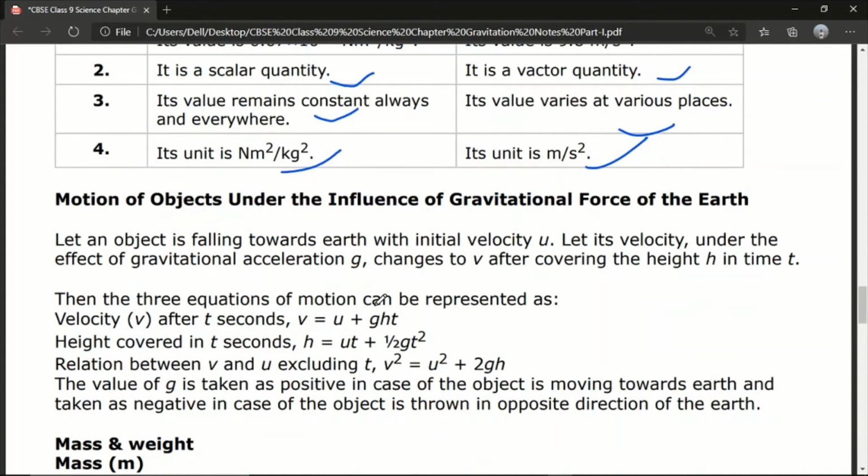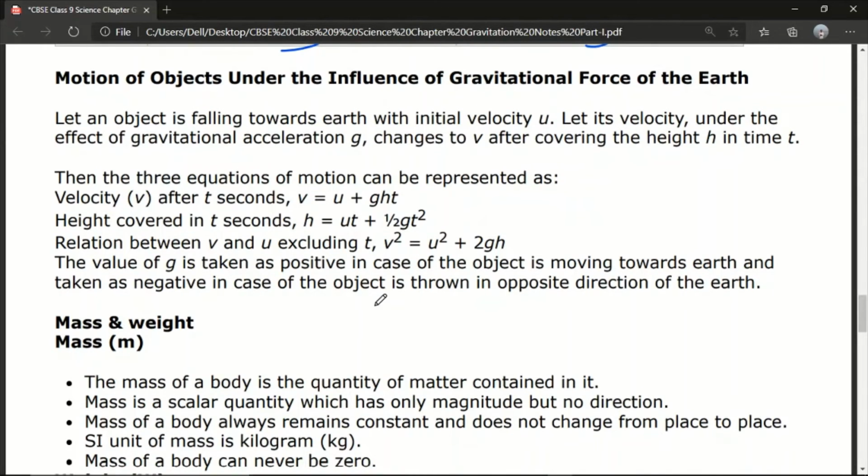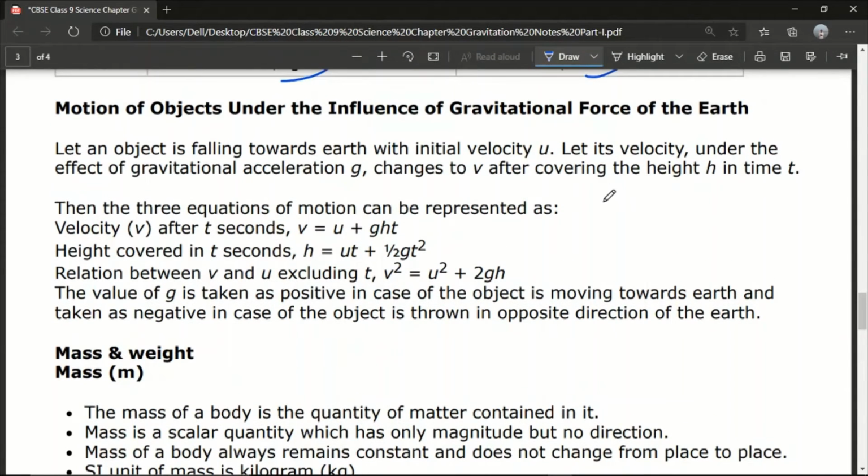Next, we come to the motion of an object under the influence of the gravitational force of the earth. How does the object move under the influence of gravitational force of the earth? We already know the three equations of motion. The first one is V is equal to U plus AT, the first equation of motion.